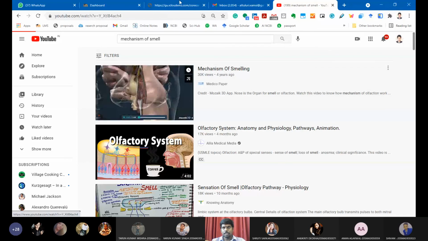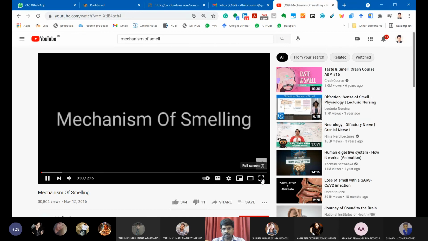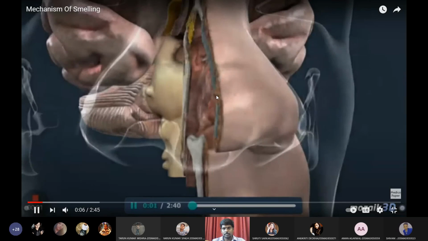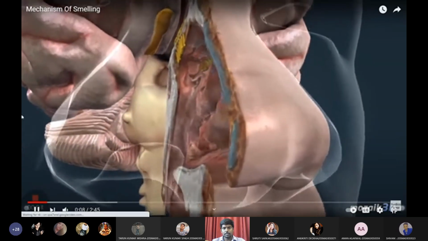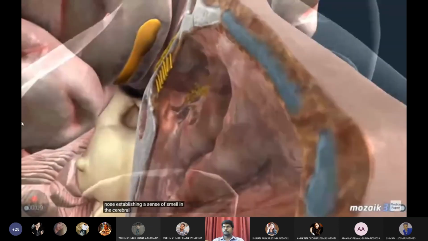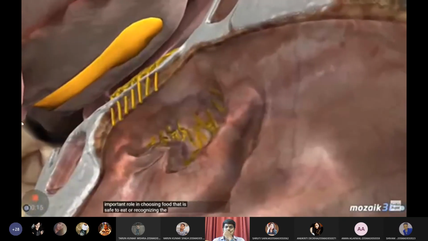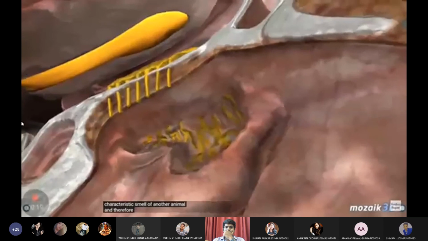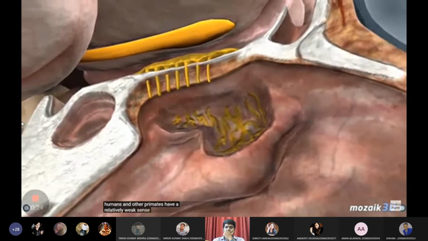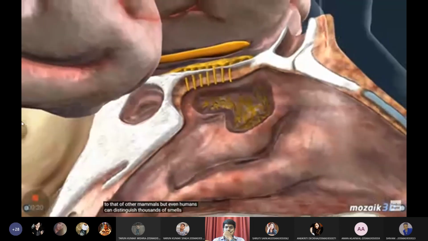So let us see a short animation on the mechanism of smell. Many of the particles found in the air can stimulate olfactory receptors in the nose, establishing a sense of smell in the cerebral cortex. Smelling plays an important role in choosing food that is safe to eat, or recognizing the characteristic smell of another animal, and therefore in social relationships. Humans and other primates have a relatively weak sense of smell compared to that of other mammals, but even humans can distinguish thousands of smells.